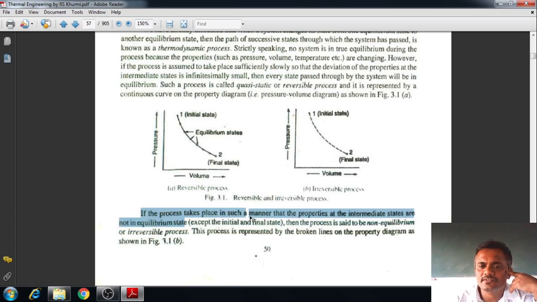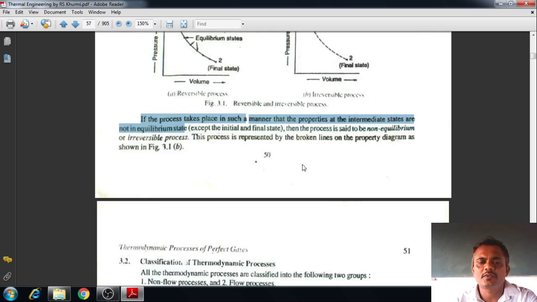And if it is an irreversible process, then you can see the definition. If the process takes place in such a manner that the properties of intermediate states are not in equilibrium condition, except the initial and final state. So it may vary from 1 to 2, I mean 2 to 1, during the returning process of the piston. What may happen? The system may follow this path, or it may go like this, or like this, or through some other points to go back to the initial starting position. Then it is called an irreversible process.